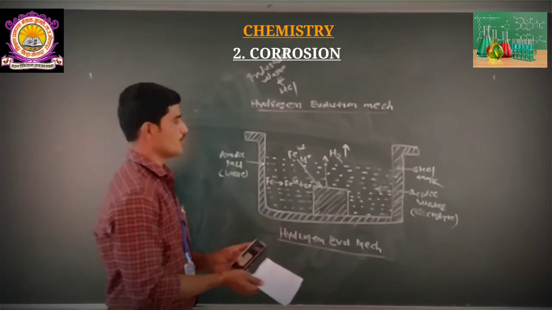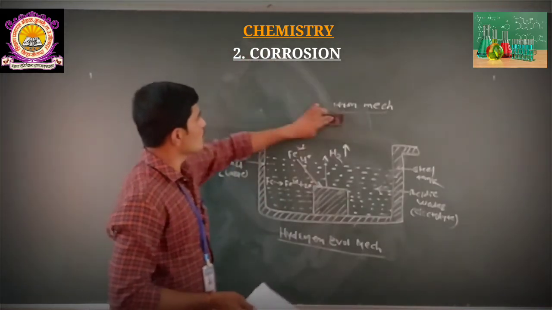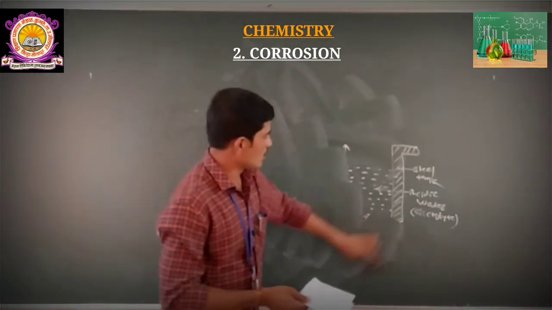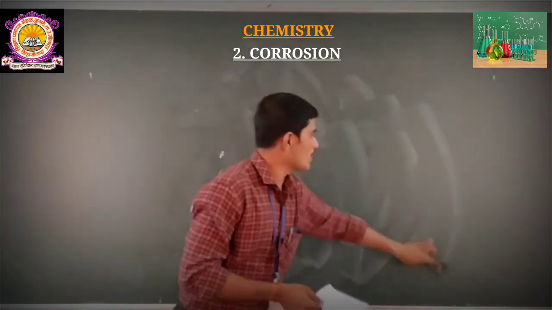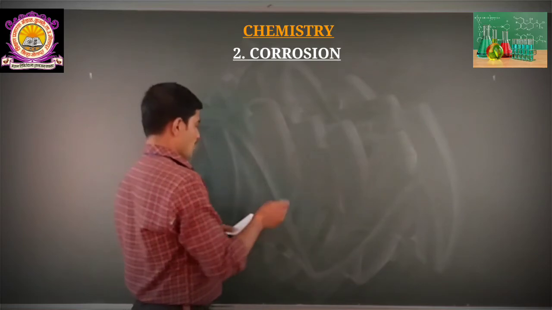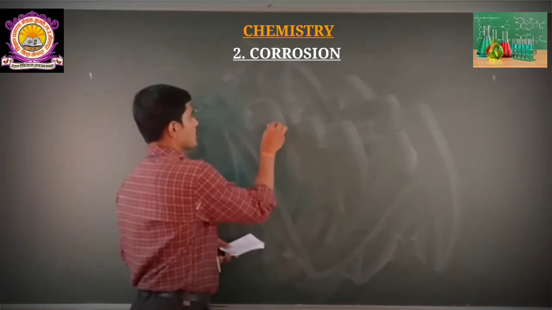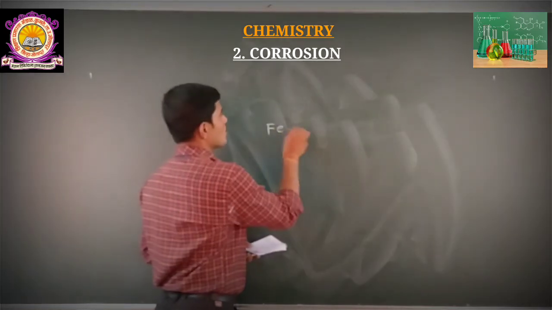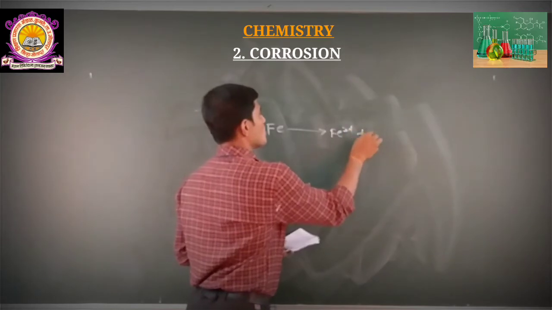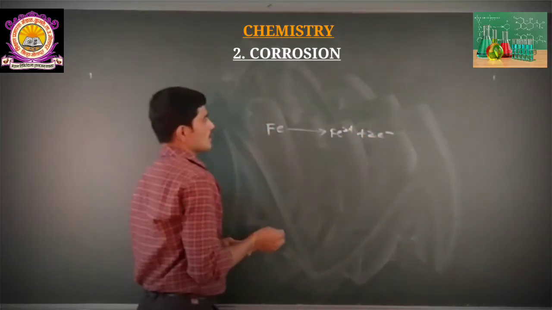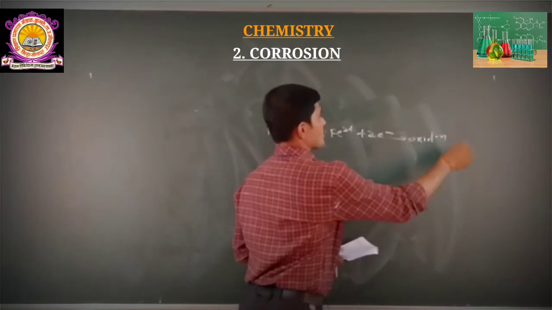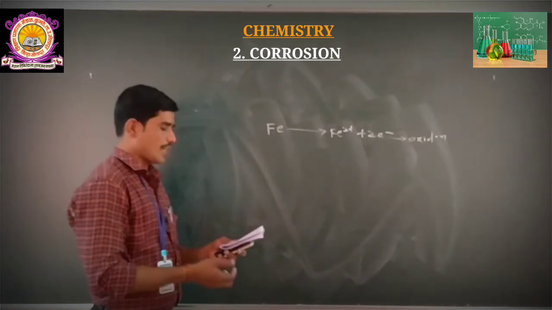Now we will represent this reaction like this: Fe, which is iron, gives Fe2+ plus 2 electrons, and this is an oxidation reaction.